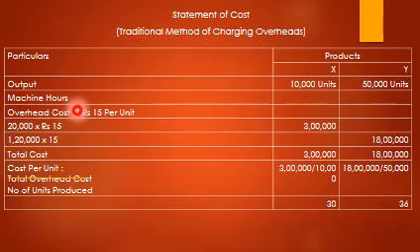Overhead cost at the rate of rupees 15 per hour: 20,000 into 15 is 3 lakh, 1 lakh 20,000 into 15 is 18 lakh. So cost per unit is total overhead cost divided by number of units produced: 3 lakh divided by 10,000 comes to 30, and 18 lakh divided by 50,000 comes to 36.